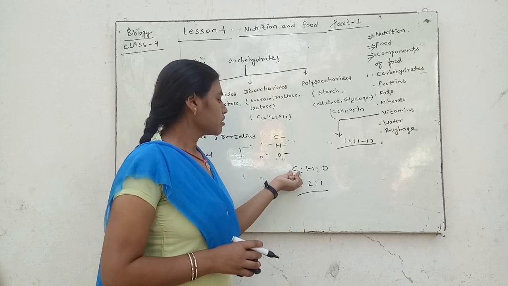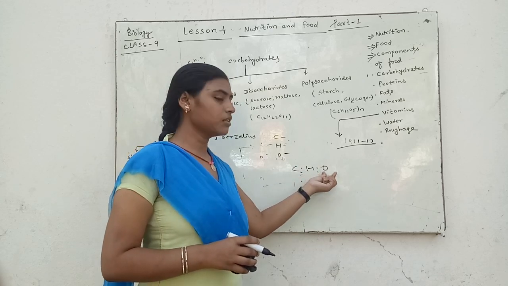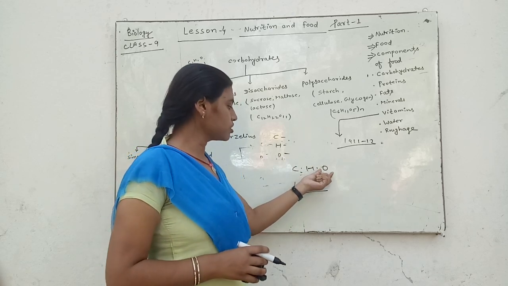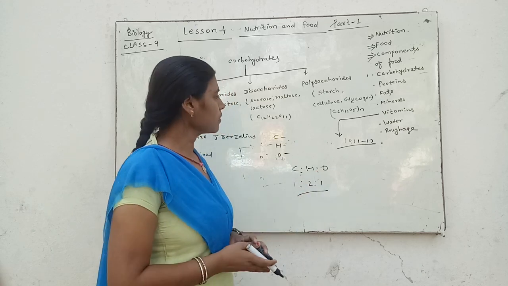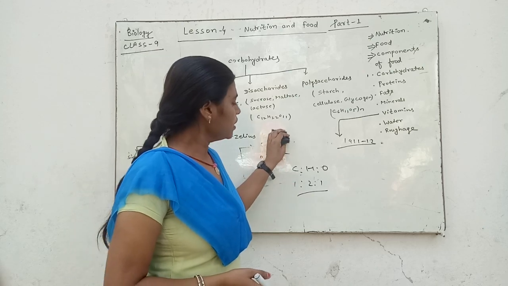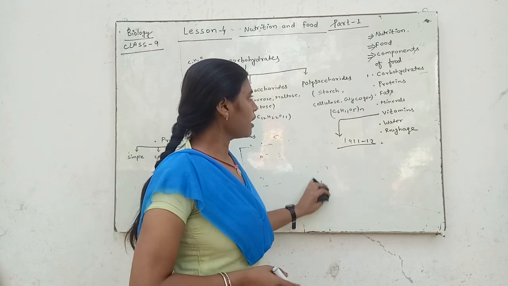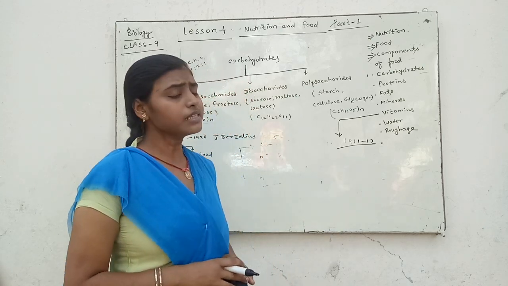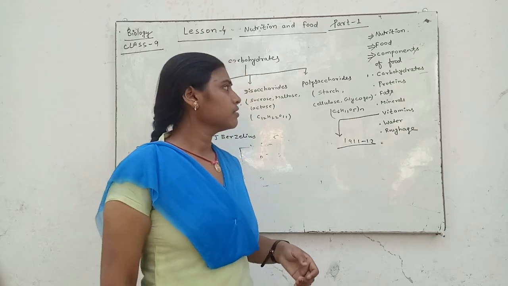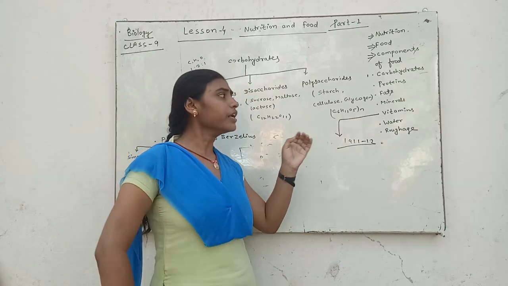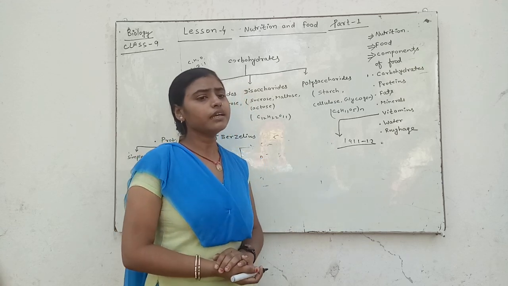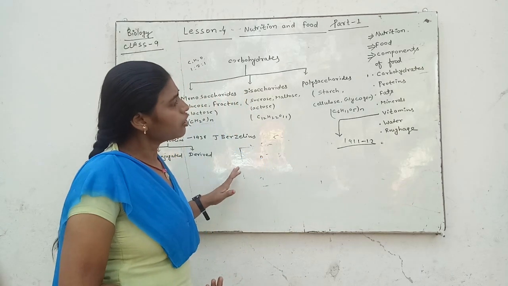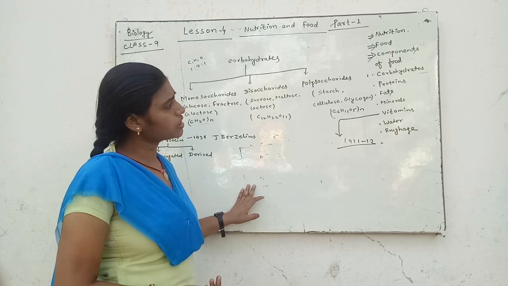So the ratio of carbon, hydrogen and oxygen is 1:2:1. Now, carbohydrates provide more energy, and they are made of carbon, hydrogen and oxygen.